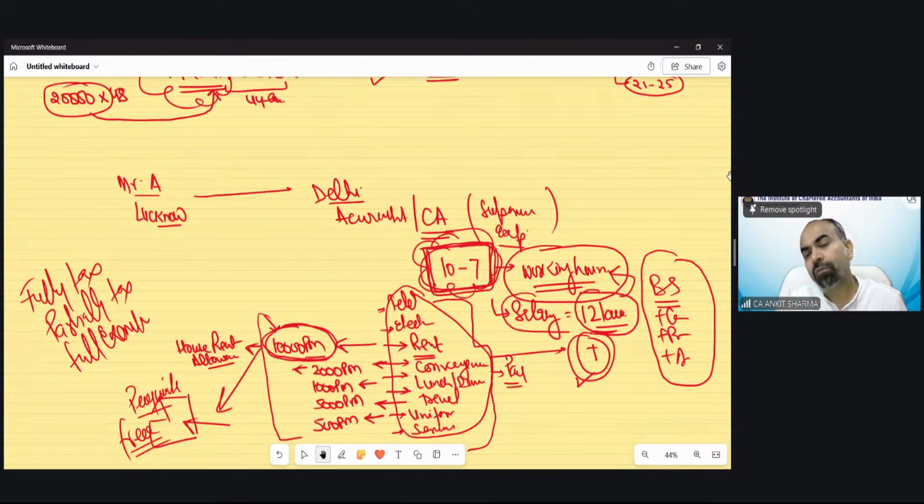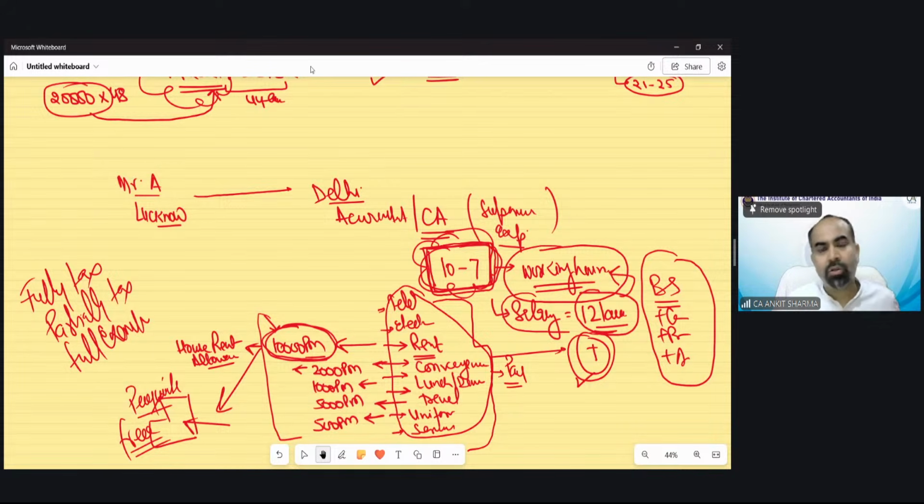Reimbursement would not fall in the category of allowances. Hina, reimbursement is a part of perquisite. So perquisite means either facility or reimbursement. If the company asks you to have a cab facility as a perquisite, that means you will go via cab on your own, you will submit the bills, and the company will repay it. You will not get any cash, you have to submit your bill. So that is also a part of reimbursement, or also a category of perquisite.